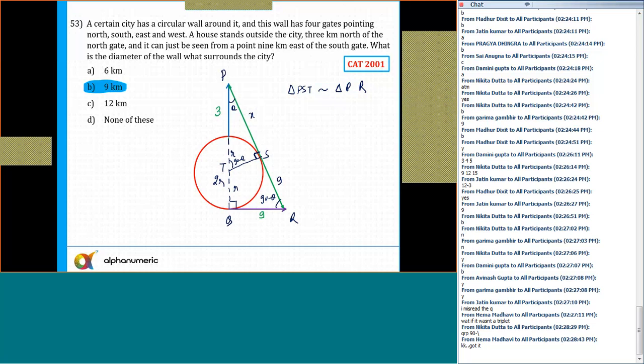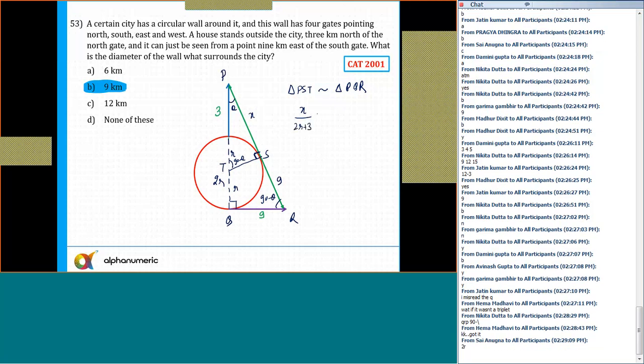PST is similar to PQR. So in PST, opposite to 90 minus theta is x. In the bigger triangle, opposite to 90 minus theta is 2r plus 3, diameter plus 3. Opposite to theta in the smaller triangle PST, the side is the radius, and in the bigger triangle, opposite to theta, it is 9. Opposite to 90 degrees in the first triangle is r plus 3, and in the bigger triangle it is 9 plus x. So probably you can solve these equations and find the answer. Is that clear now?